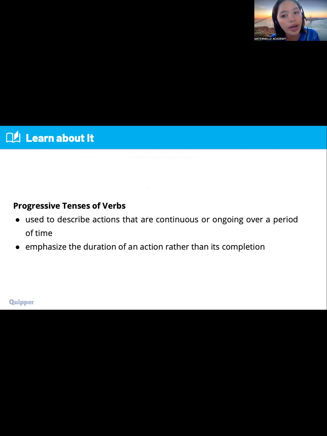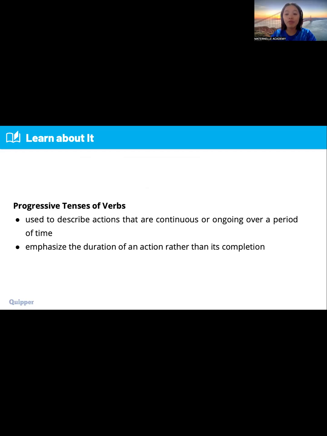What do you mean about that one? I am eating means it happens right now. It's happening now because it's present progressive, from the word progress, right? So always remember, everyone, every time we're talking about progressive tenses of verbs, it means it's still ongoing, right?